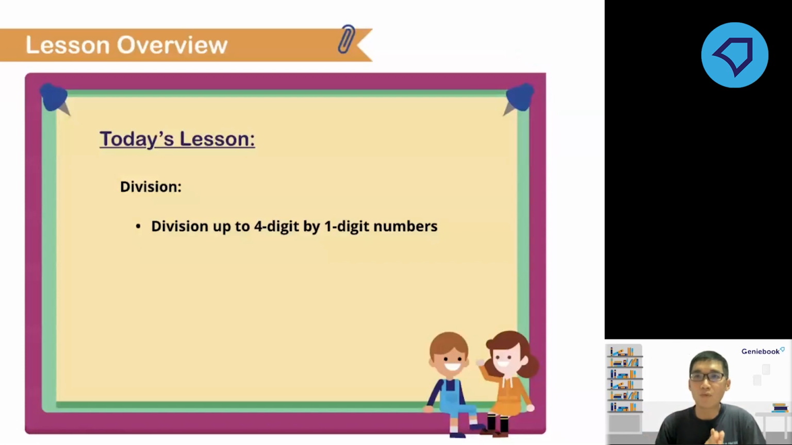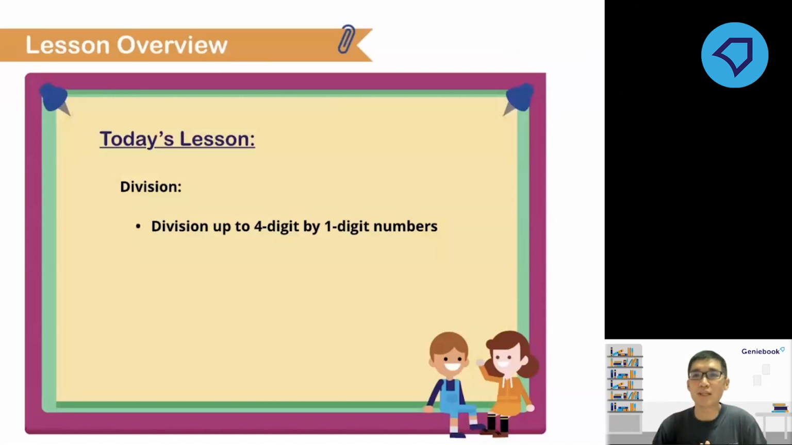So in P3 last year, what did you learn for division? If I'm not wrong, you learned how to perform division within the multiplication table. For example, what is 18 divided by 9? Or what is 24 divided by 8? Things like that. And of course, some of you tell me about long division. You also learned how to perform long division up to 3-digit by 1-digit.